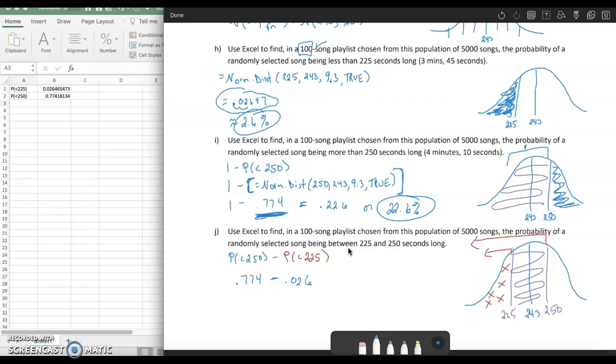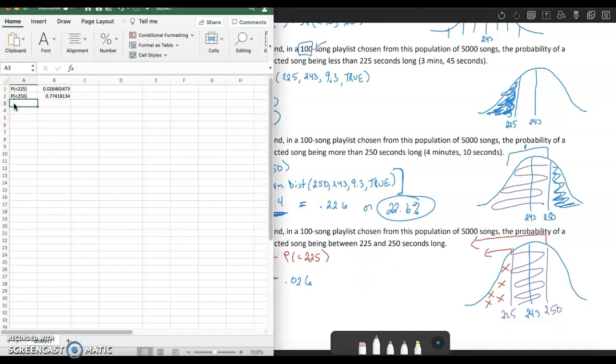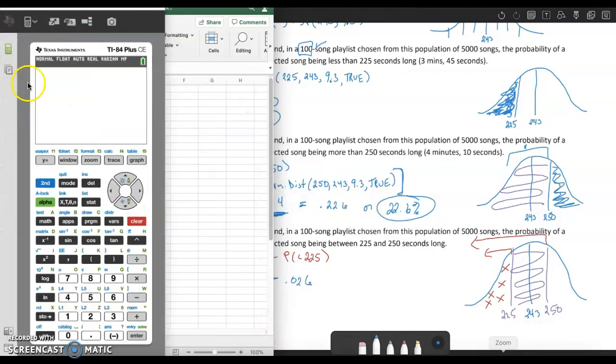Let's say I'm just deciding right now that I want to round to 2 decimal places. So if we do that, I haven't actually calculated this one yet. So what is 0.774 minus 0.026? Oh, I forgot that's not my calculator. I thought I had my calculator up and I thought I was typing in my calculator. Whoops, 0.774 minus 0.026.